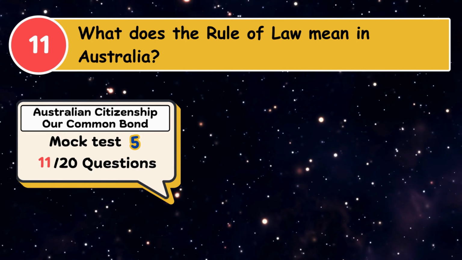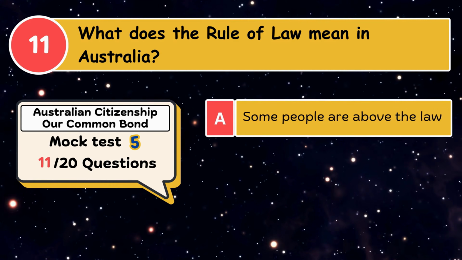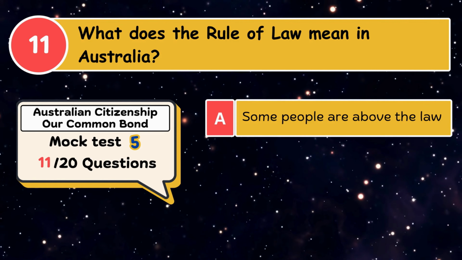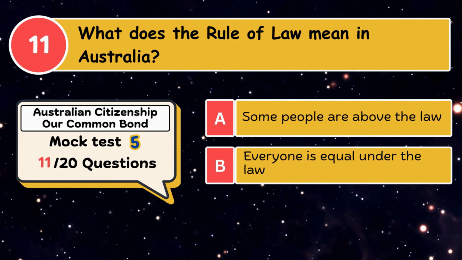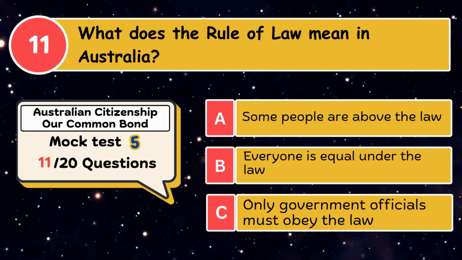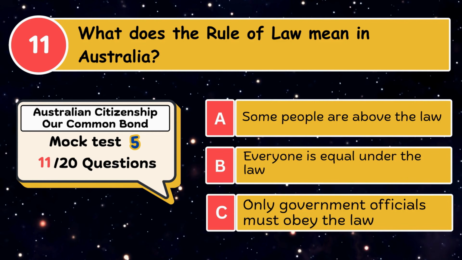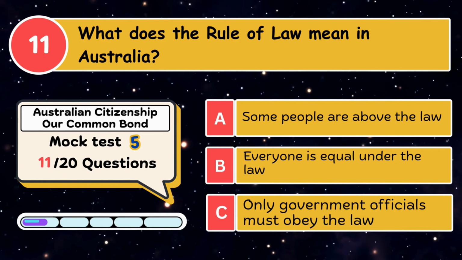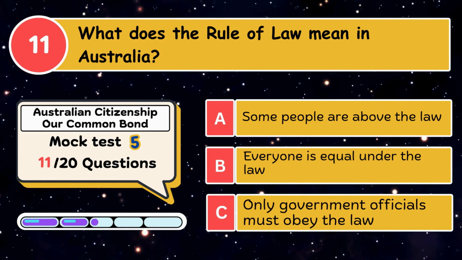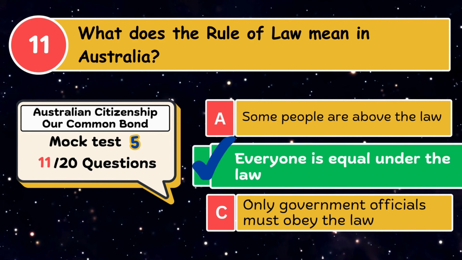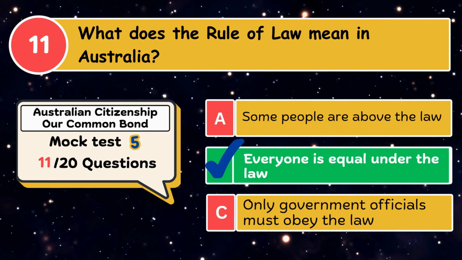What does the rule of law mean in Australia? A. Some people are above the law. B. Everyone is equal under the law. C. Only government officials must obey the law. The correct answer is everyone is equal under the law.